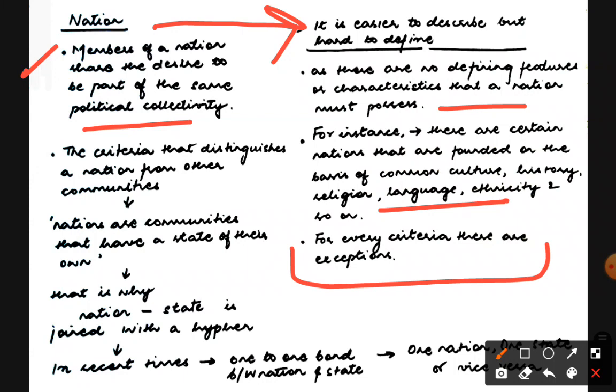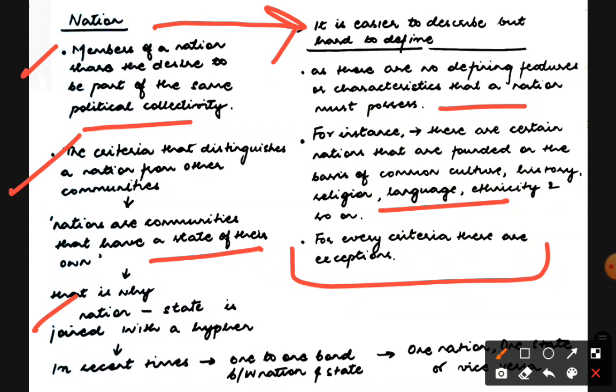The criteria that distinguish a nation from other communities: we already studied, nation is also a community, but it is a community of communities. So how do you differ a nation from communities? Nations are communities that have a state of their own. So let's start with this, that these are those communities that have a state of their own. That is why nation state is joined with a hyphen, okay.